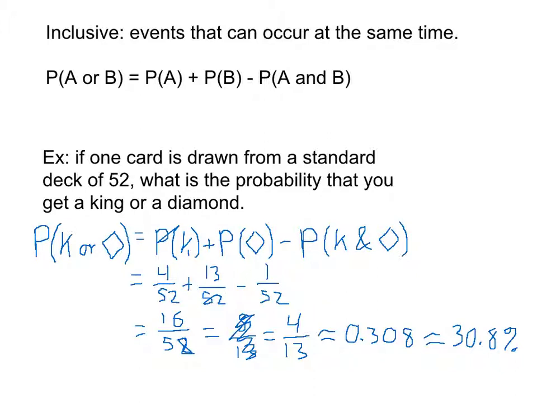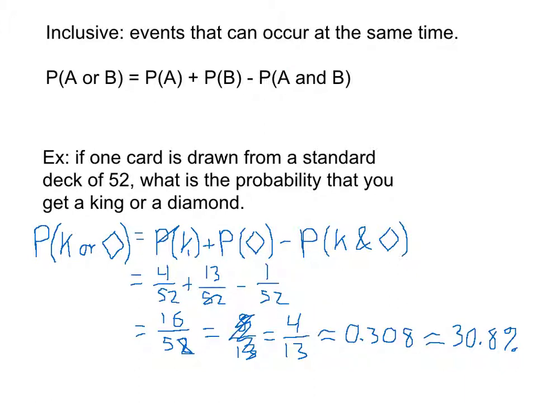If they're mutually exclusive and they can't happen together, just add the two separate probabilities together. If they're inclusive and they can happen at the same time, add the two probabilities just like for mutually exclusive, but then subtract away the probability that both happen so that you don't double count. But most important, you've got to decide, is it inclusive or is it exclusive? And then there's just that small difference you have to worry about. But mostly for or, you're adding, and maybe a little subtracting at the end.